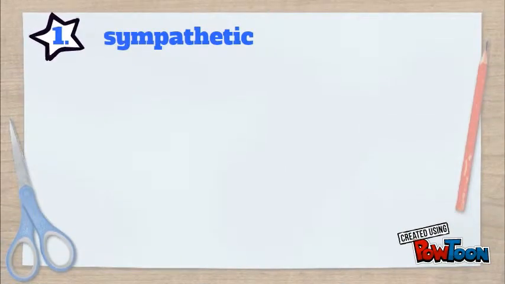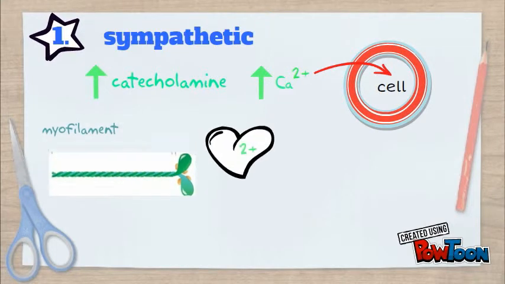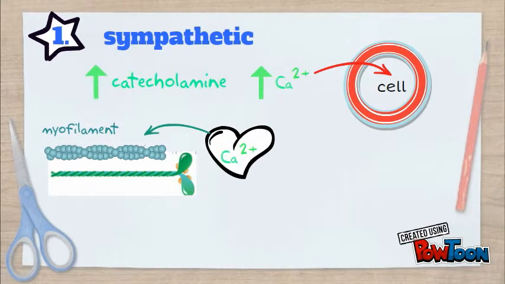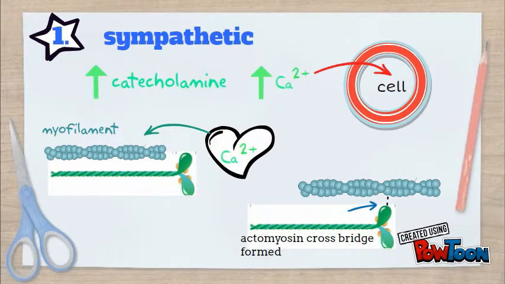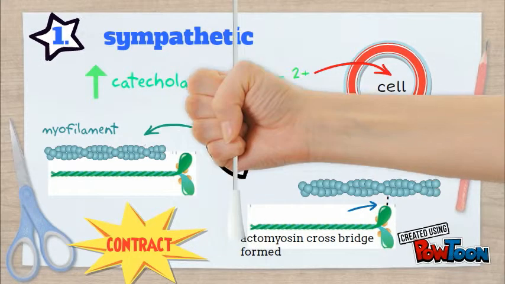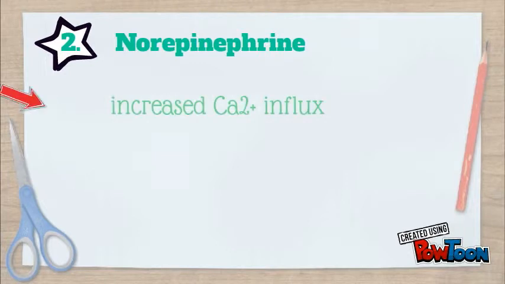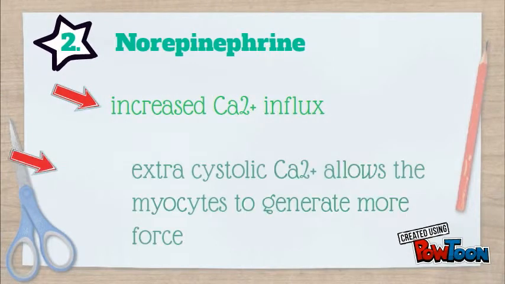For sympathetic stimulation, when the calcium movement into the cytoplasm increases, the affinity of the myofilament towards the calcium ion increases. More actin-myosin cross-bridges are formed, and the contraction is more forceful. The presence of more epinephrine increases the calcium ion influx. Extracellular calcium ion will allow the myocyte to generate more force.